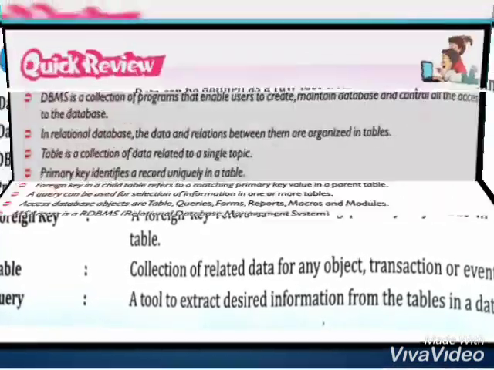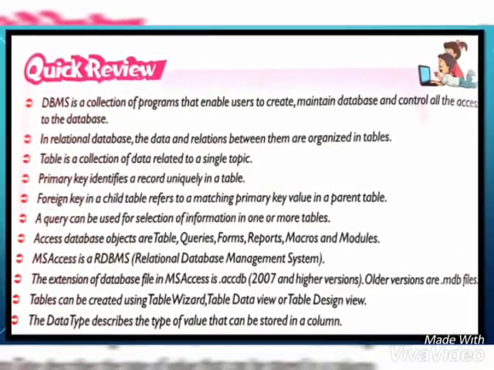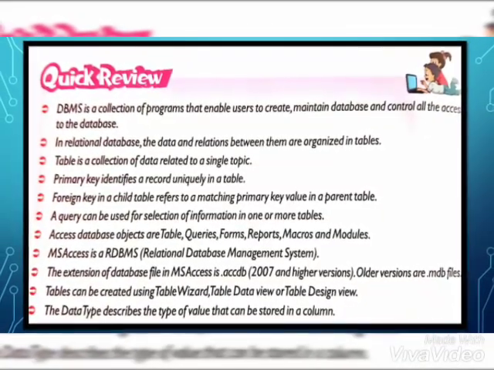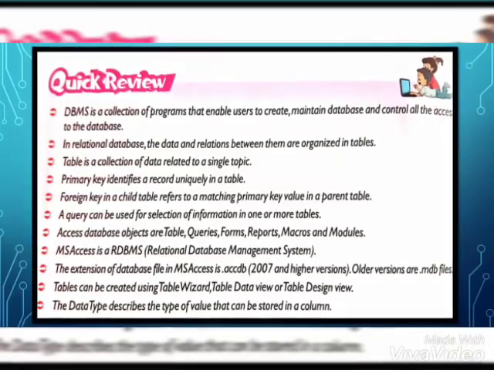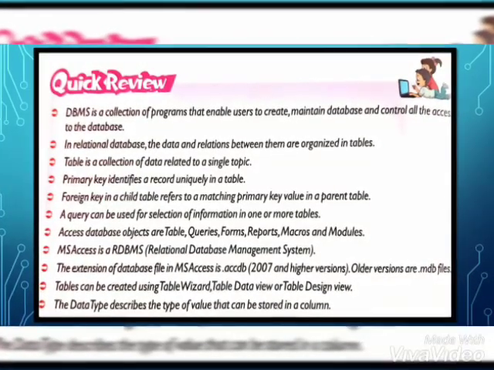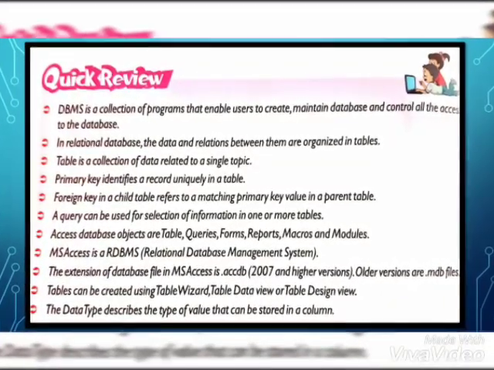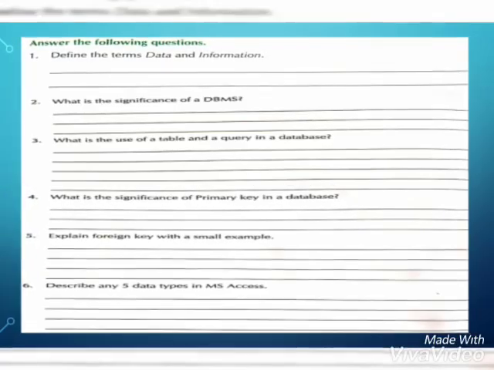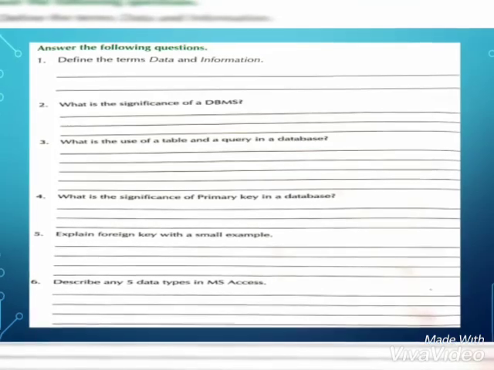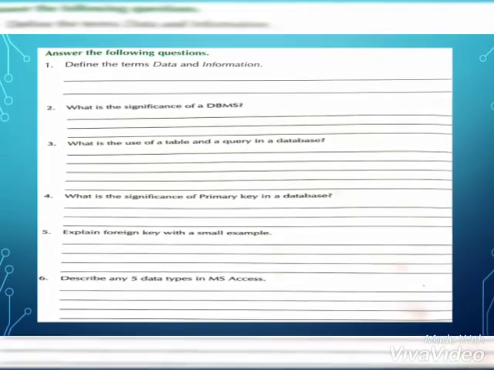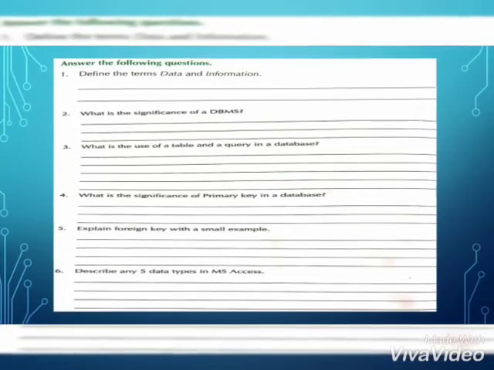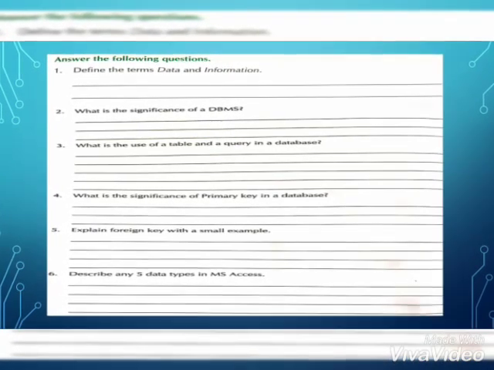We can create a new blank database in MS Access by simply clicking on the Start button, then choosing All Programs, then moving to MS Office, and then selecting MS Access. While creating a table, we will need certain data types that help in describing the type of the value that we are going to store in the database. Some of the common data types are short text, long text, number, auto number, date, time, currency, yes/no, and OLE object.